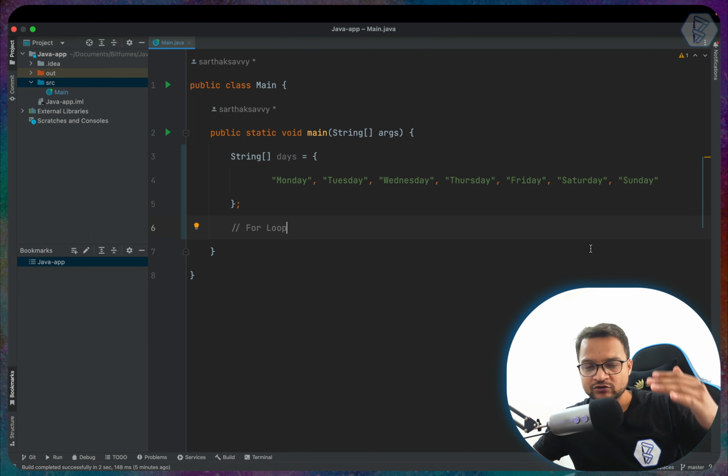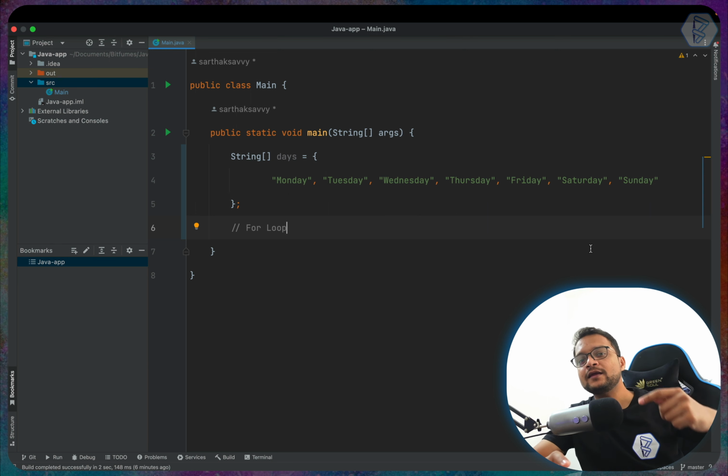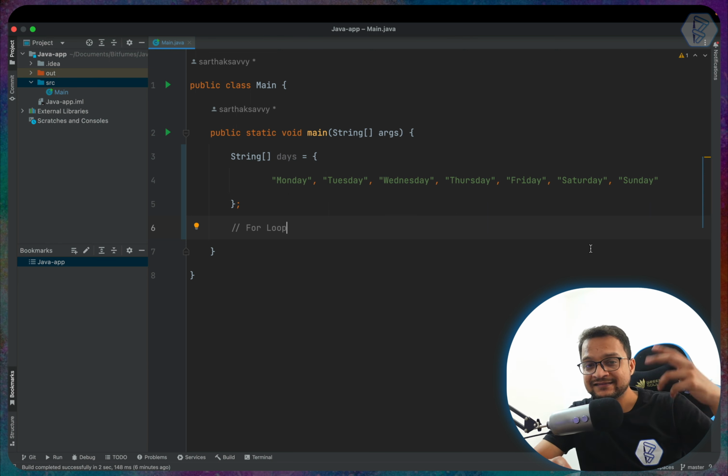Now, what is a loop? A loop is just a block of statements which runs again and again with similar or different values depending upon your coding style. Whatever it is, the block of statements runs again and again until the condition is true. As soon as the condition becomes false, it breaks and goes outside of that block.